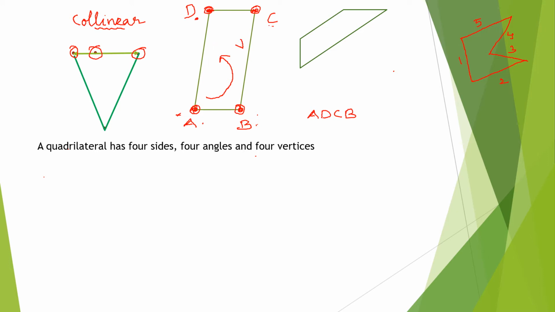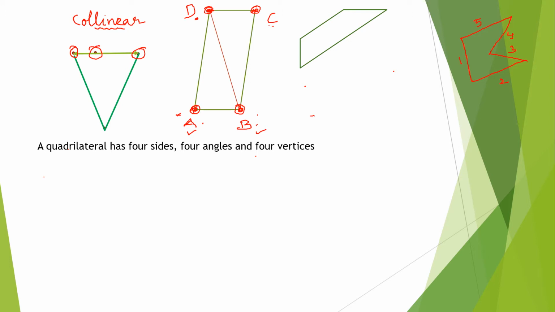Now, a quadrilateral has 4 sides. In this case, the sides are AB, BC, DC and AD. It also has 4 angles. Can you name the angles here, Adon? Okay, all those things you know. There are 4 angles and then the 4 vertices, that is A, B, C and D. They are the 4 vertices.